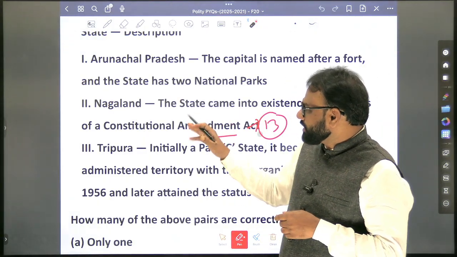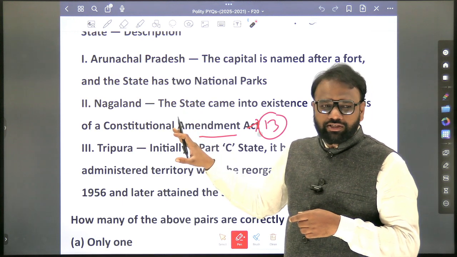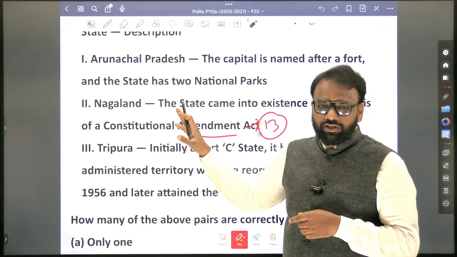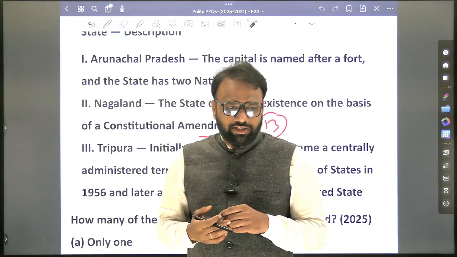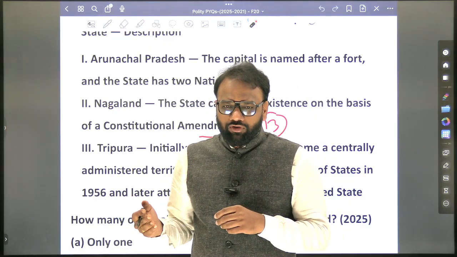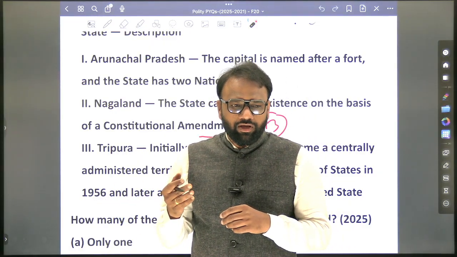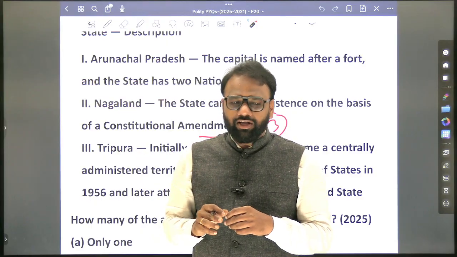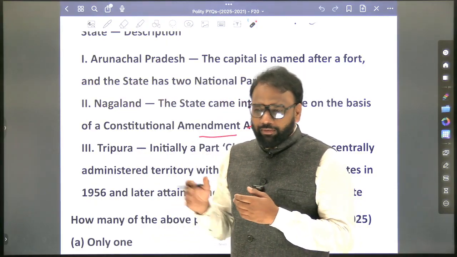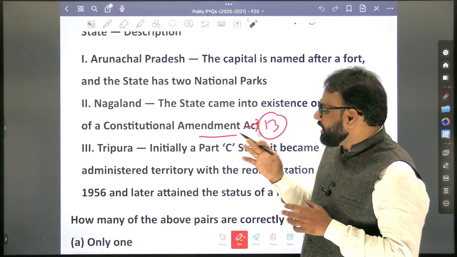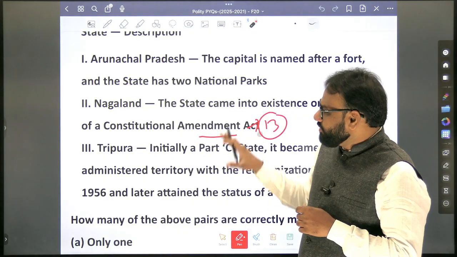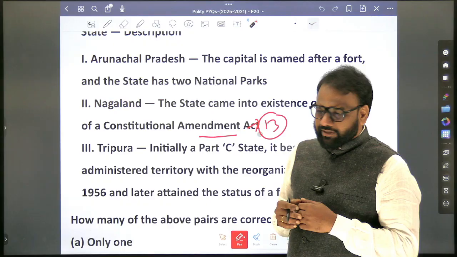Next, if you look at the question, they are focused on states of what? Northeastern states. So probably, if at all they ask, they will be focusing on northeastern states itself. In 2023 or 24, they asked a question on what? Northeastern Council. So similarly, based on that trend, probably they might have framed a question on northeastern states, but this is information driven, so we will not explore more.